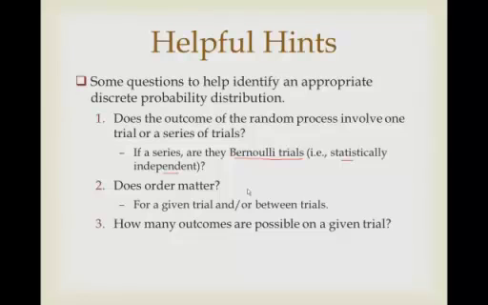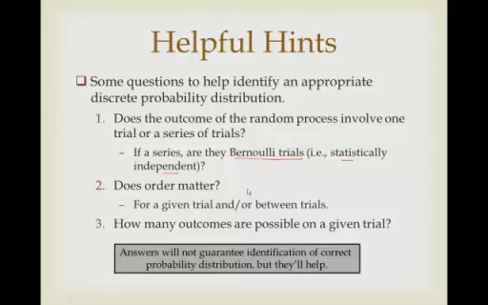Does order matter for a given trial or between the trials? And lastly, how many outcomes are possible on a given trial? All of these factors will help us predict what probability distribution might be appropriate. They may not give you a 100% guarantee of finding the right distribution, but they'll sure help.